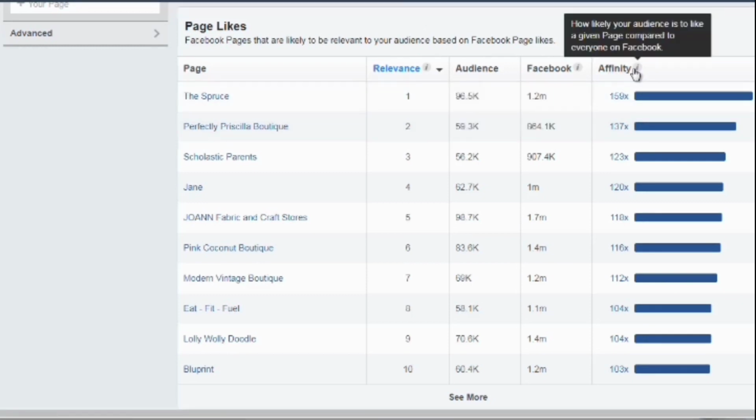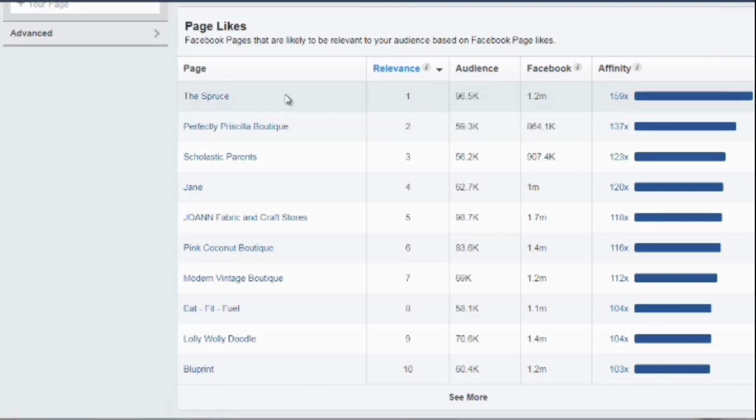So what Facebook will do is give you a number for the location. For example, The Spruce has about 95,000 people, out of 1.2 million people on Facebook, and the affinity level is 159. What that means is The Spruce is very, very closely related in terms of the people in that audience. And it also tells you what your audience is potentially interested in.